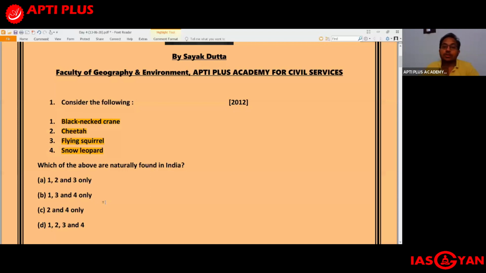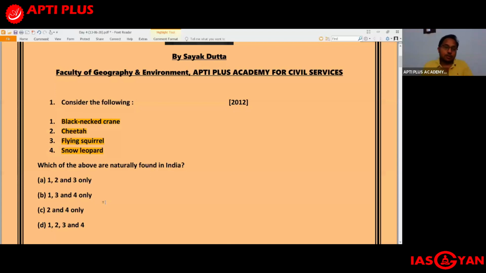Because in India, most of the grasslands are not given their due importance. What actually happens is this: most of the grasslands are either converted into farmlands or agricultural lands, or afforestation, reforestation work is done, and ultimately the grassland ecosystem is in great danger right now.